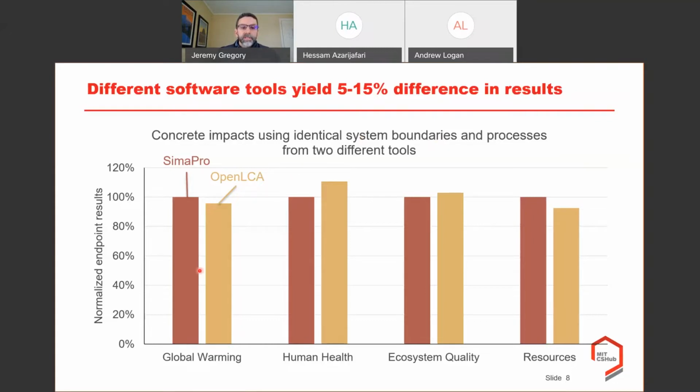And these are 4 different types of environmental impacts or indicators. And what you can see is that the results are 5 to 15% different across them. And we're not exactly sure why. But this is to say, once again, that's pretty close if you're just trying to do ballpark comparisons, and that's fine. But when it gets into instances where you're doing comparisons where the outcomes really matter and you're going to be ranking, then that can be a game changer.